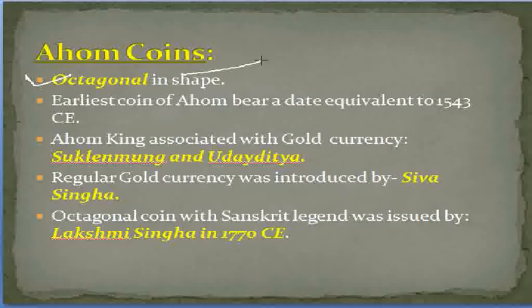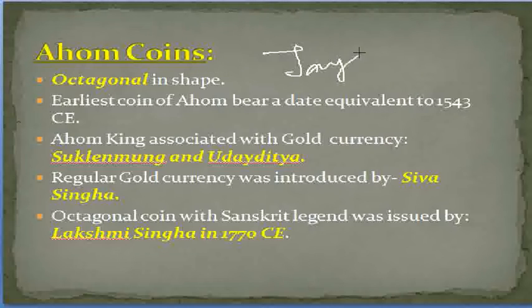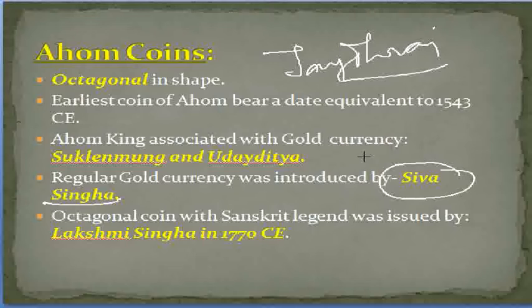Most of the time these questions are asked in examinations. So what is the shape of the Ahom coin? The answer will be octagonal, and the coins were known as taka. The Ahom coins were known by the name taka, and they are octagonal in shape. The earliest coin of the Ahom was found in 1543 during the reign of Joydhas Singha, and regular gold currency is associated with the name of Siva Singha. So these are the points we need to remember.